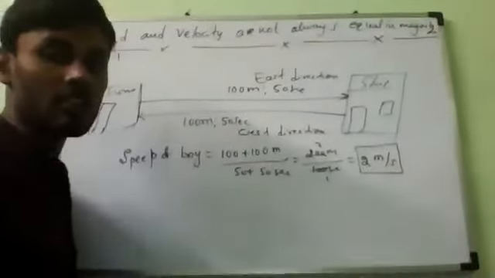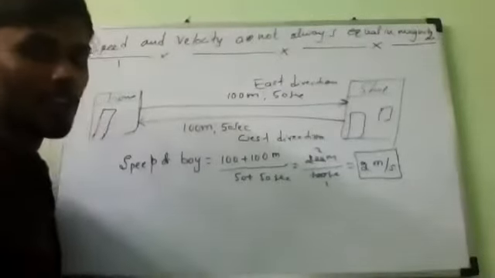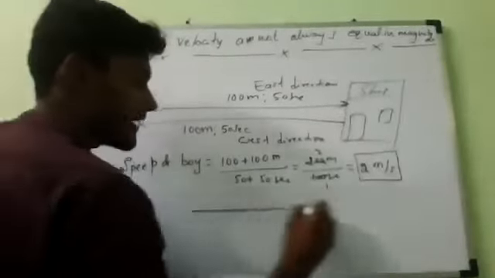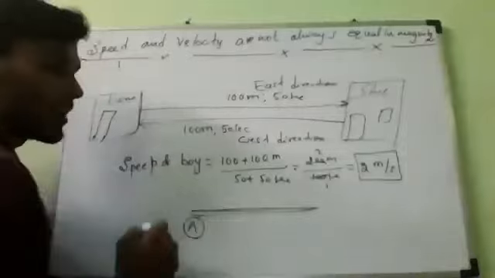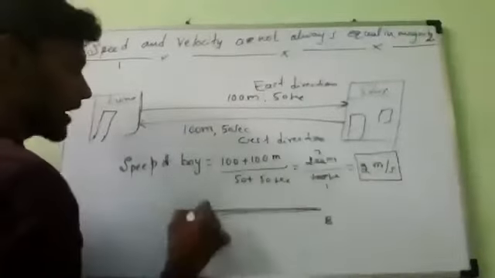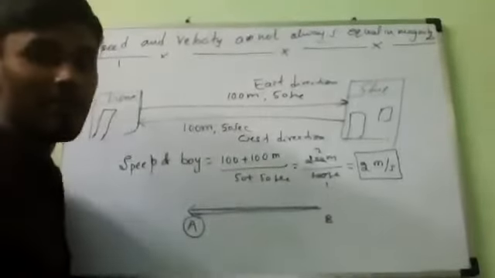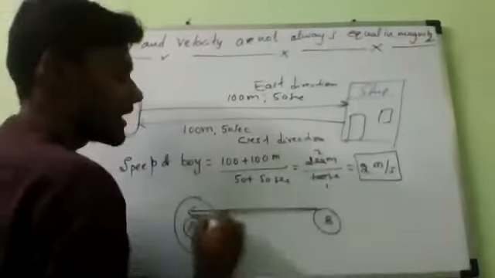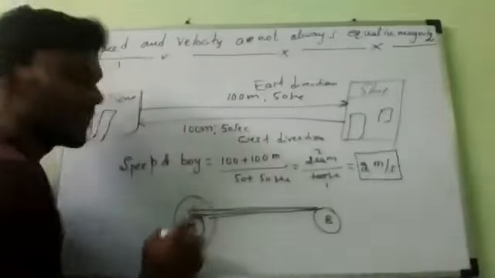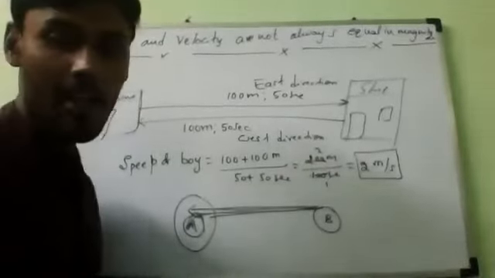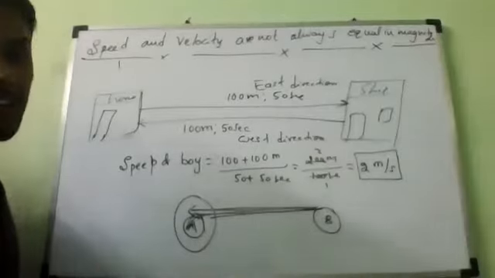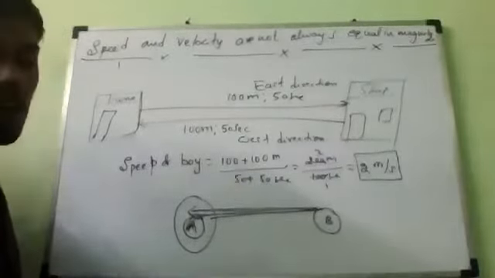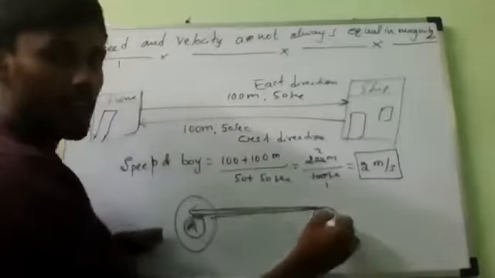Yes, sir. That's all. Now you observe what I said about displacement. He went and came back again. Finally, he reaches A. He went to B and again reached A. Time is 100, but what is the displacement? He finally reaches the same position. He went to B, but finally reaches A. Same position he reaches. What is the displacement?